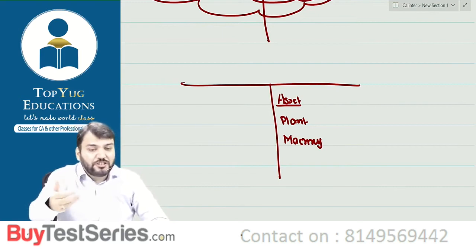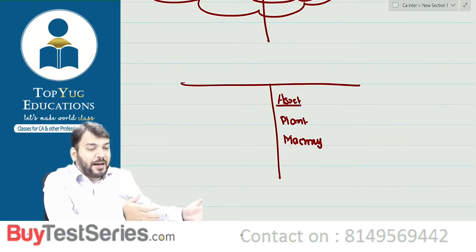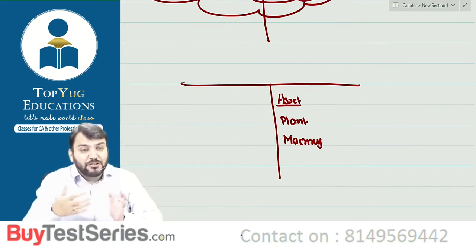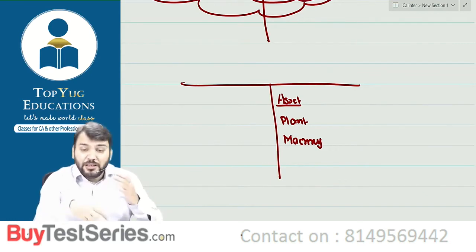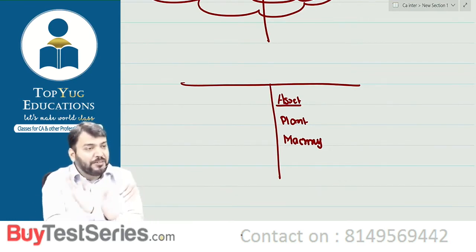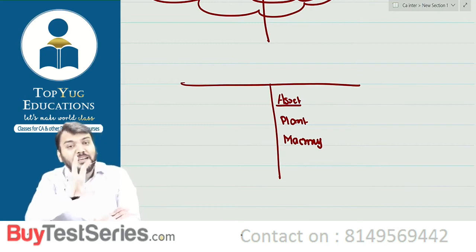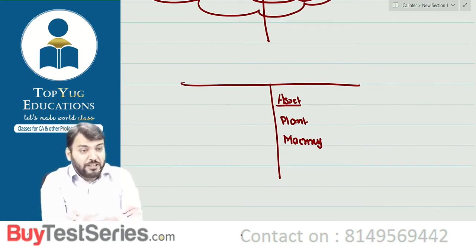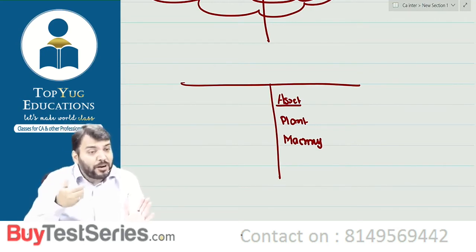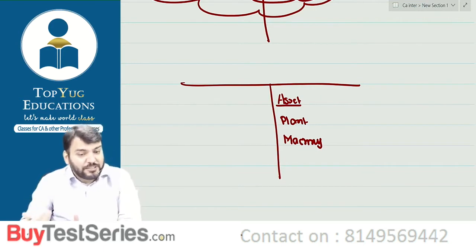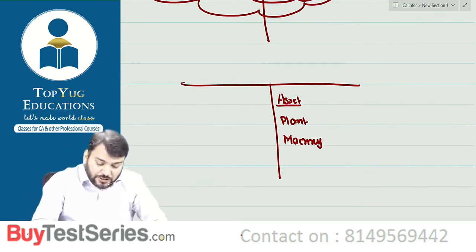For example, just try to understand. If I am saying that I have a mic, so this mic can be a machinery for me. Are you getting what I am saying? So we use the word plant and machinery. The plant is normally for production and machinery is not for production activities. Understood?